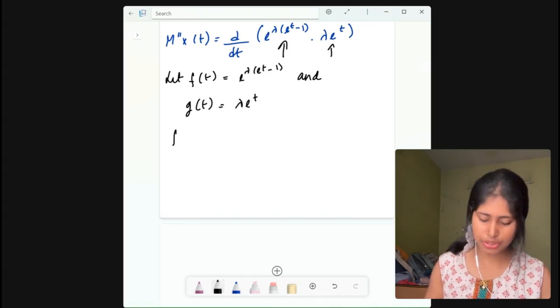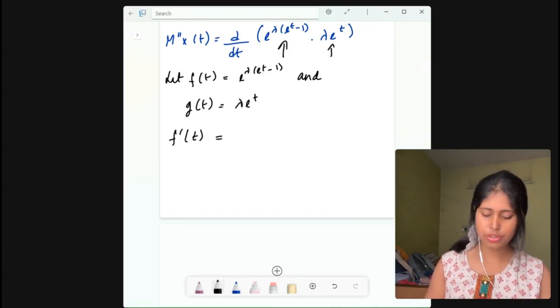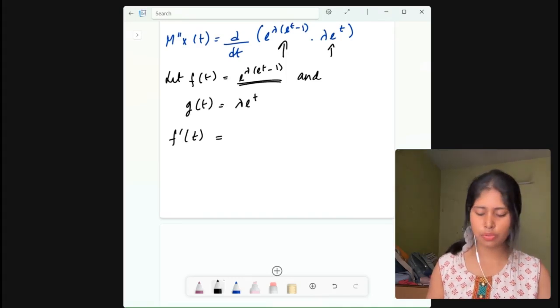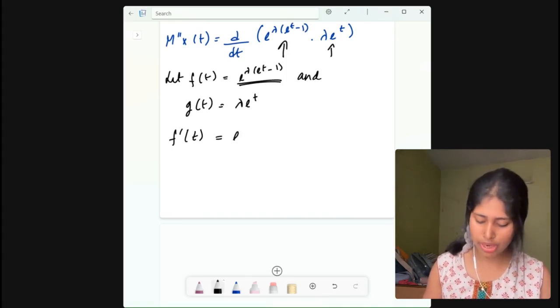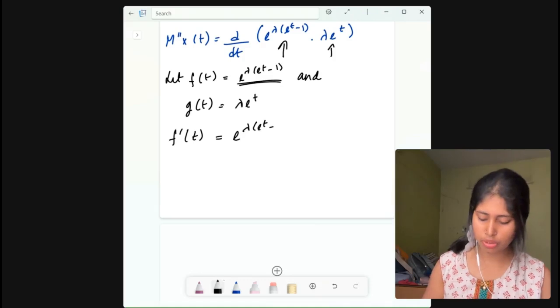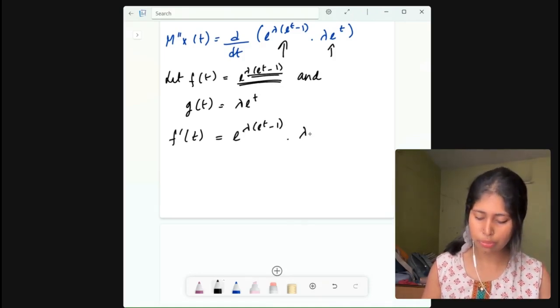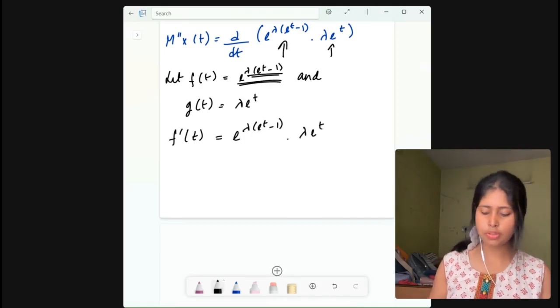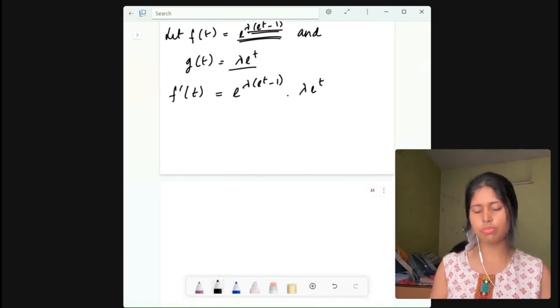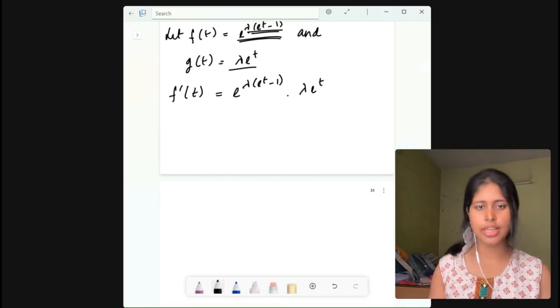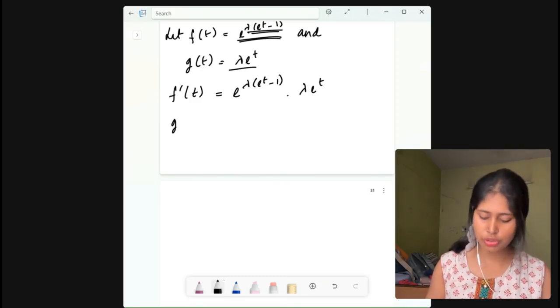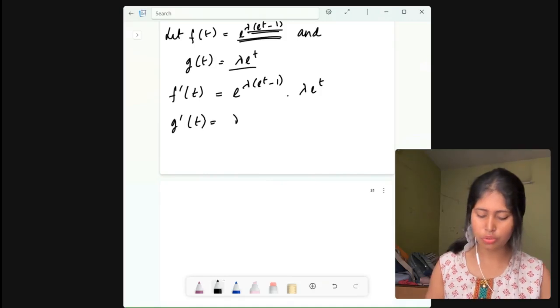So f dash t will be what? First, you need to do the derivation of this. So you will get e to the power lambda into e to the power t minus 1, and then the differentiation of this part, which is lambda into e to the power t. All right. Now, what is the differentiation of lambda into e to the power t? That is the same, right? So g dash t will be lambda into e to the power t.